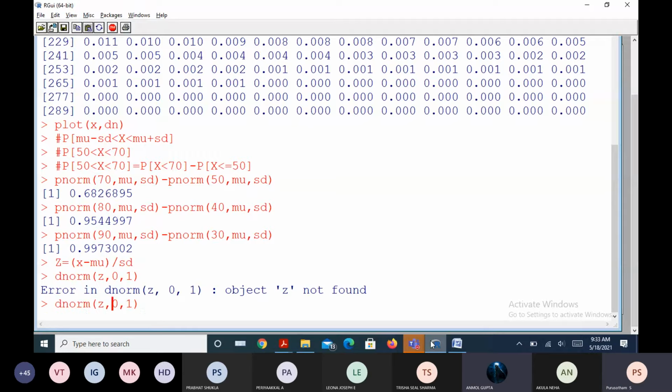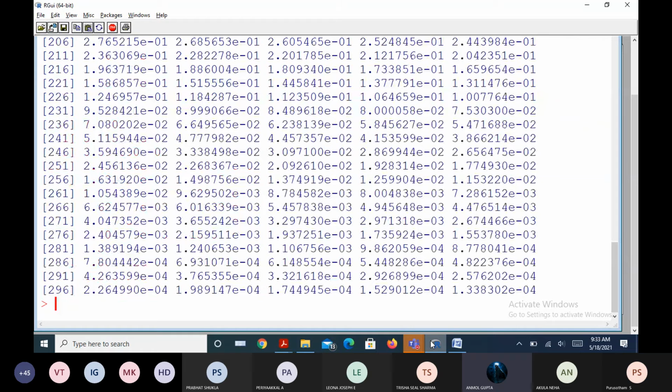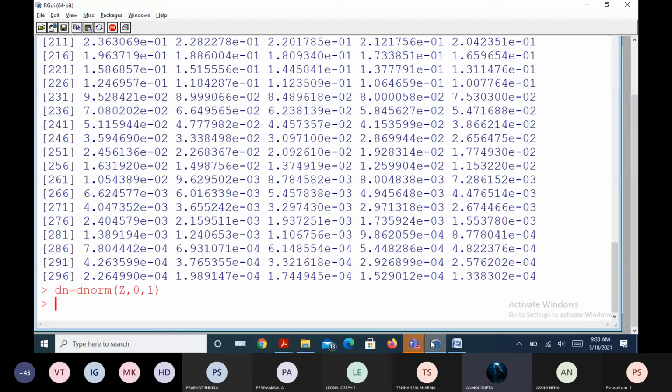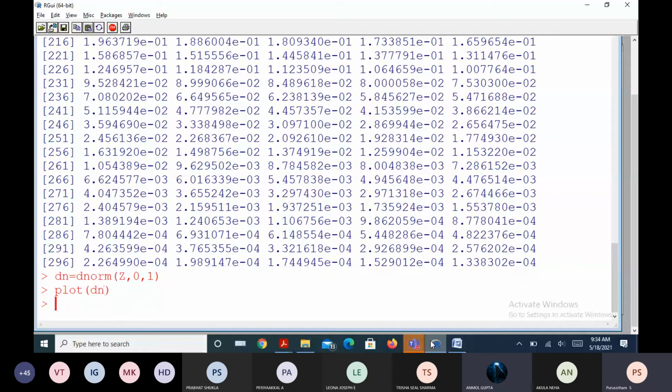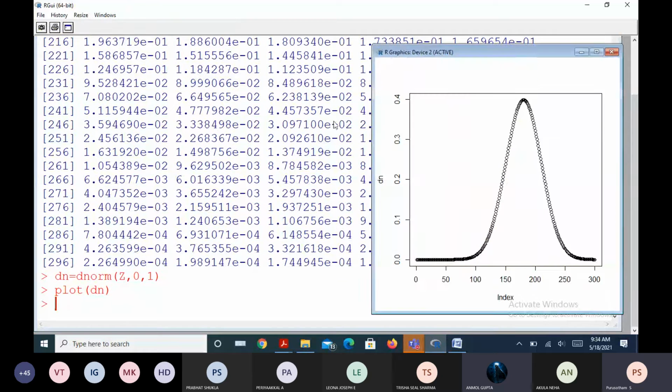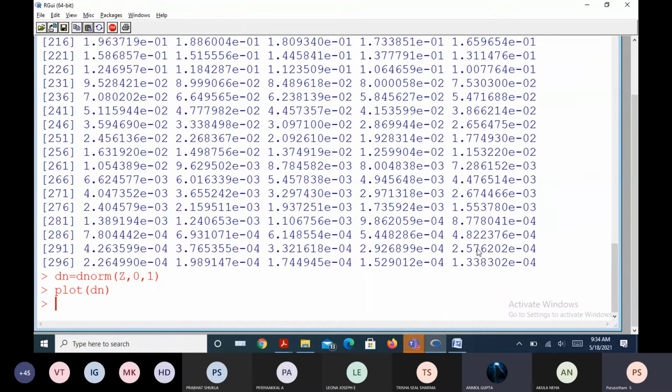So it is case sensitive. If you want, you can plot the dnorm, the plot of z dnorm.